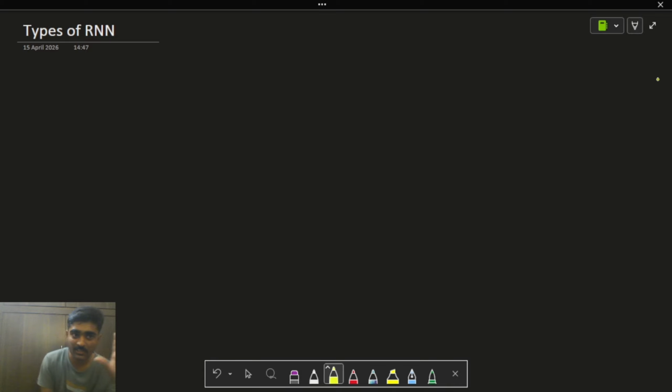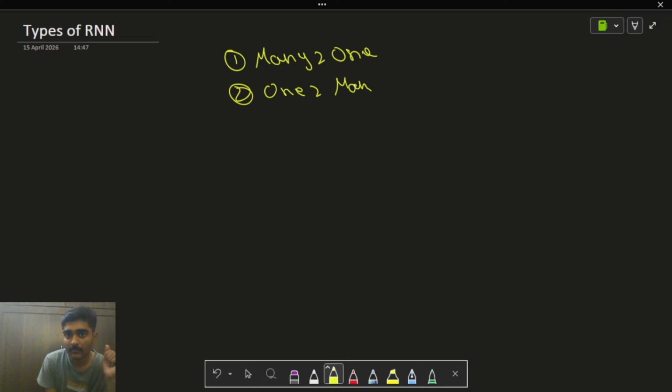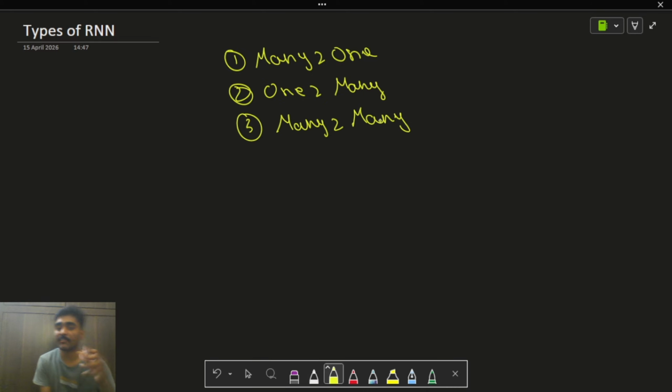First let us see what are the different types of recurrent neural networks. The very first we have is many to one type of recurrent neural network. Second we have one to many, and third many to many. So these are the three different types of recurrent neural networks. Let's start with our first type, that is many to one.